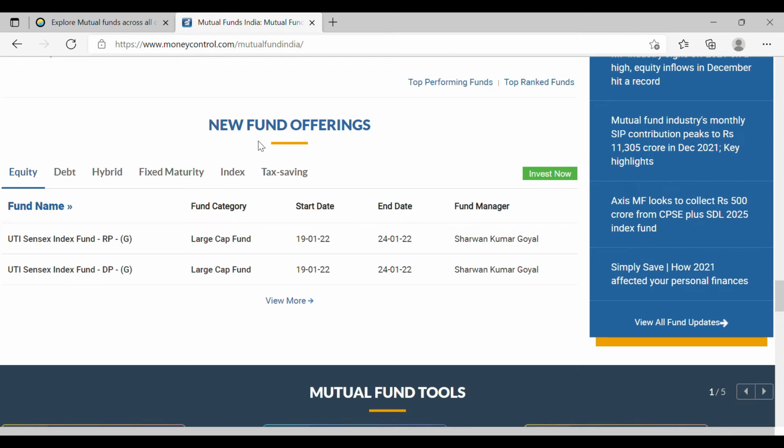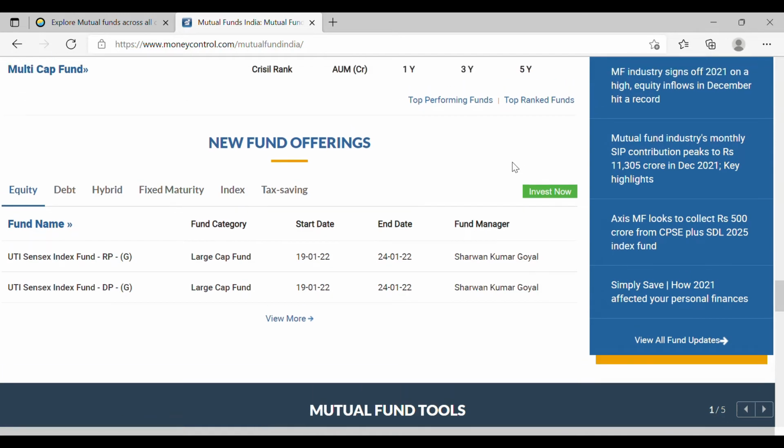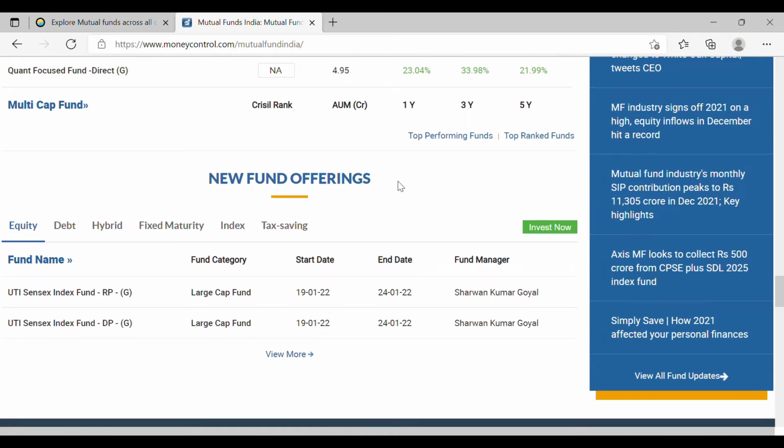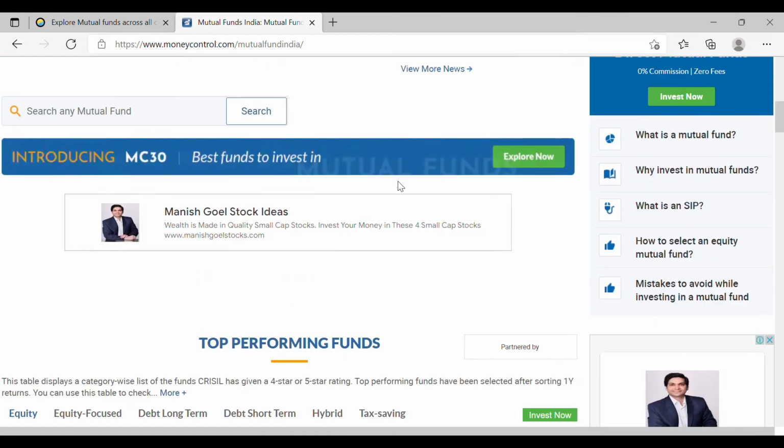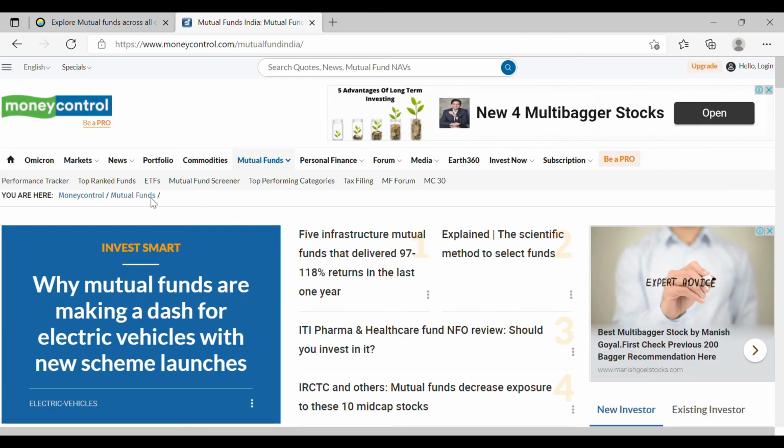And similar to that, there is something called new fund offerings, wherein new funds that are entering the market, you can see that. Various mutual fund houses keep on releasing various mutual funds, either based on market capitalization, index funds, sectoral based, or thematic based, and all these ways they keep on launching new funds for people to invest. And other than this, in mutual funds there are various other ways.